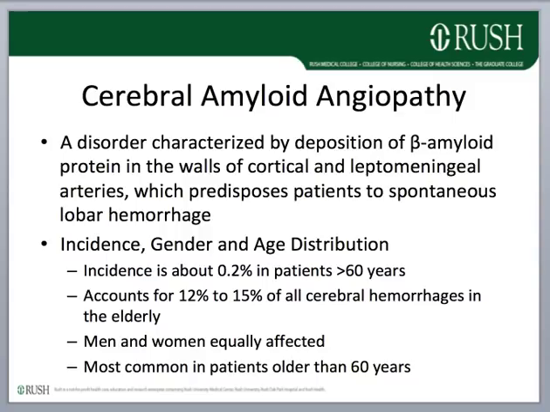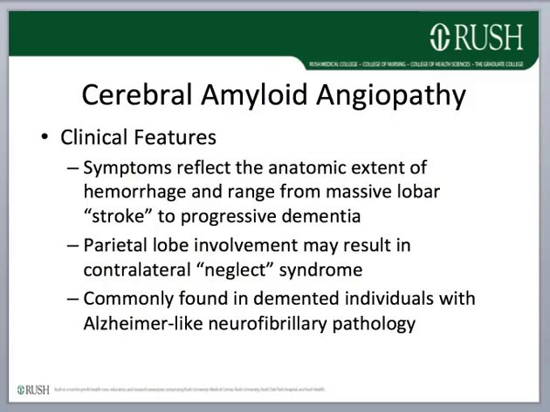It's most common in patients older than 60 years, and men and women are equally affected. The symptoms reflect the anatomic extent of hemorrhage and range from massive lobar stroke to progressive dementia. Parietal lobe involvement may result in a curious phenomenon called neglect syndrome.